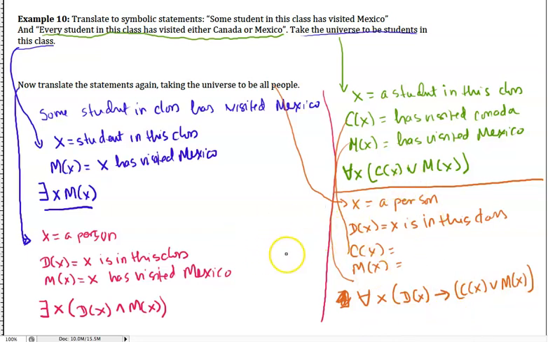All right, so we got a taste of how to translate sentences that involve existential and universal quantifiers.